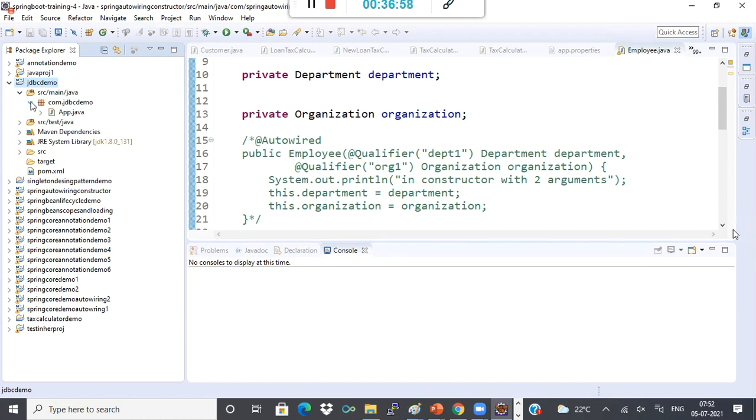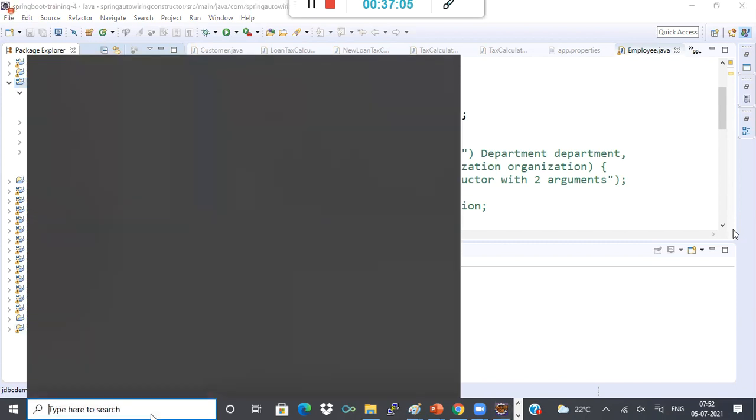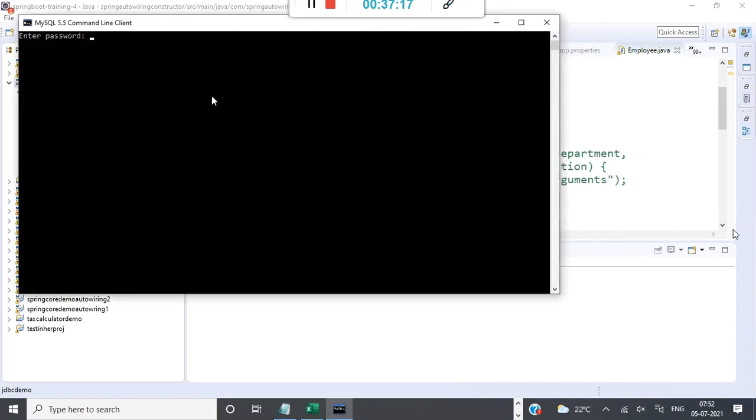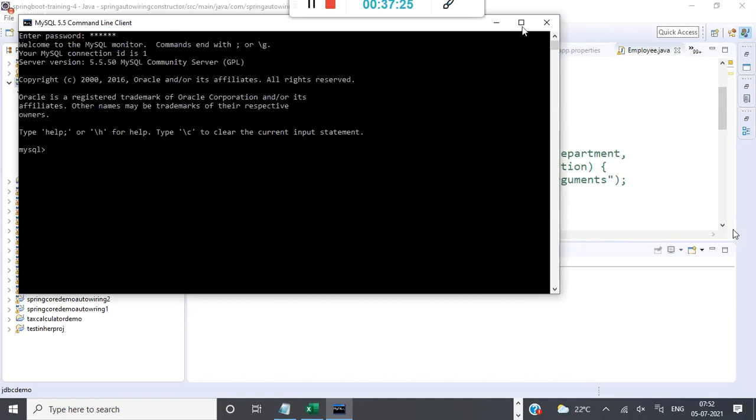So what I'll do is import one. I'm using a MySQL database. You can also use MySQL. I'm using 5.5, it has been with me for many days. You can use MySQL 8 actually. I'm just opening this database. This is my database password. This database is on my local machine.